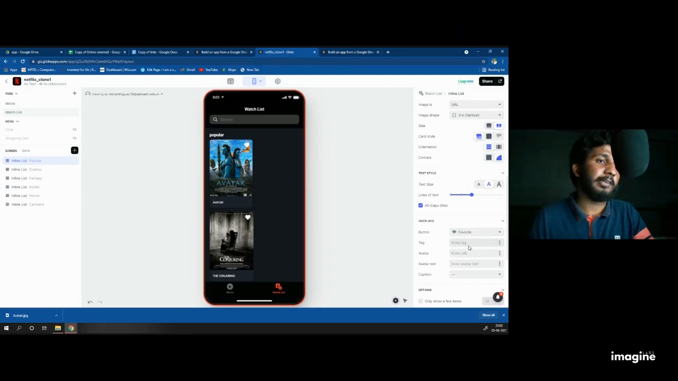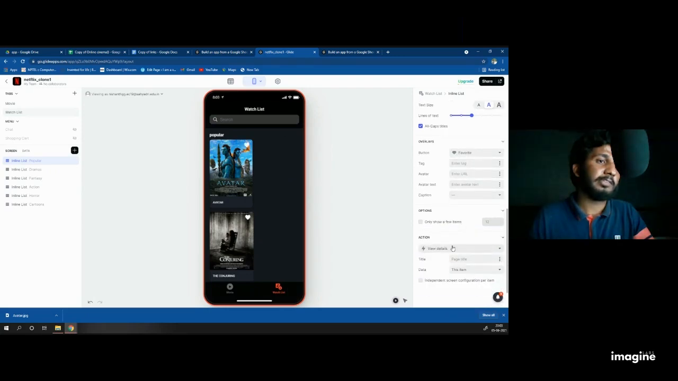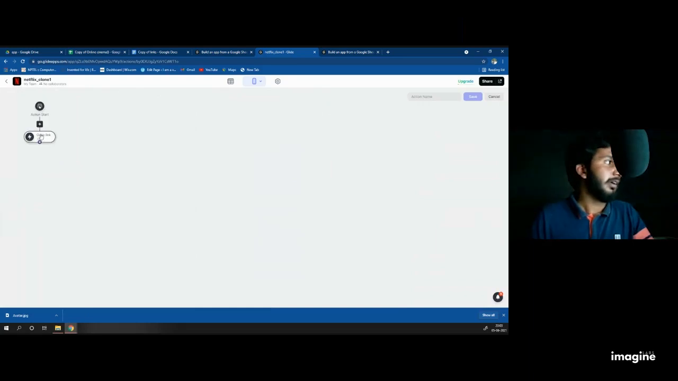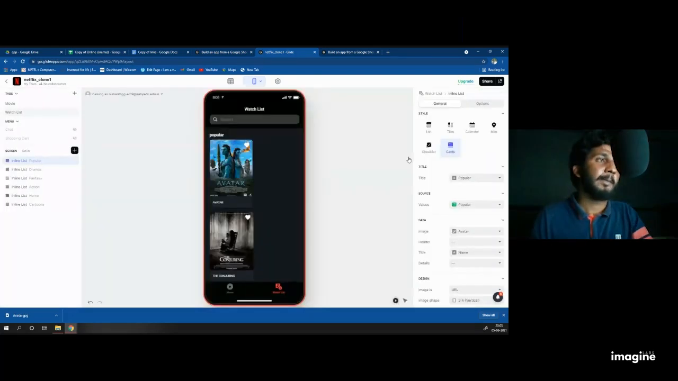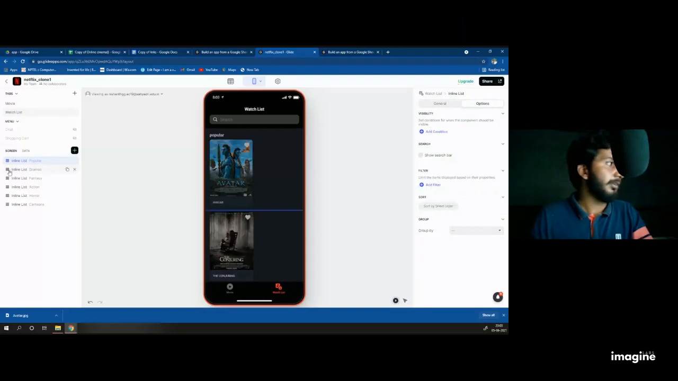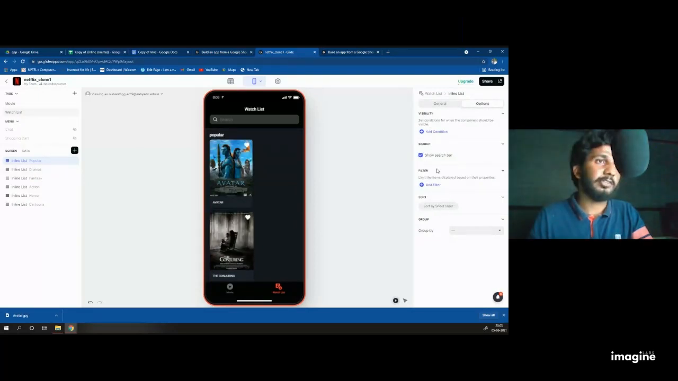I add the favorite button here also. Then I don't disable this one. I add the action. I delete this one. I add the action called reshuffle plus view details. I name the action whatever I want. Then I go for an option. Then I click on show search bar.